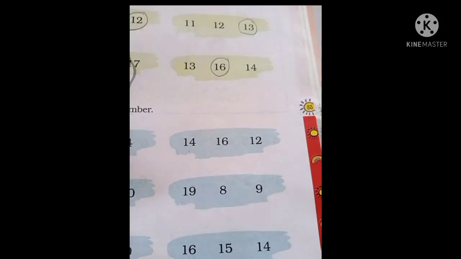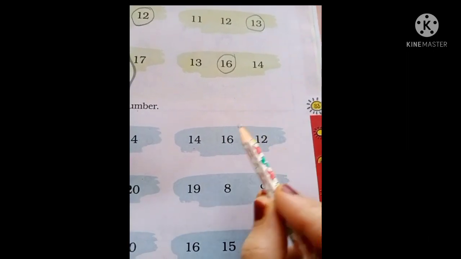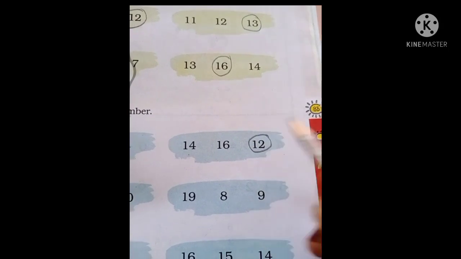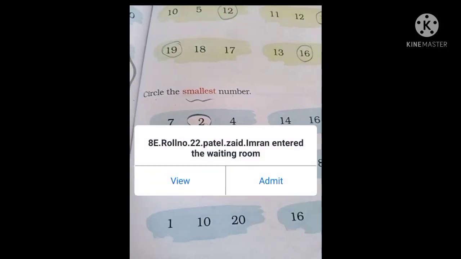Now we have to find out here 14, 16 and 12. Among these three, which one is the smallest? Tell me, which one is the smallest number? 12. Yes, Amar, you are absolutely right, beta. 12 is the smallest number. So here we have to put a circle on the number 12.